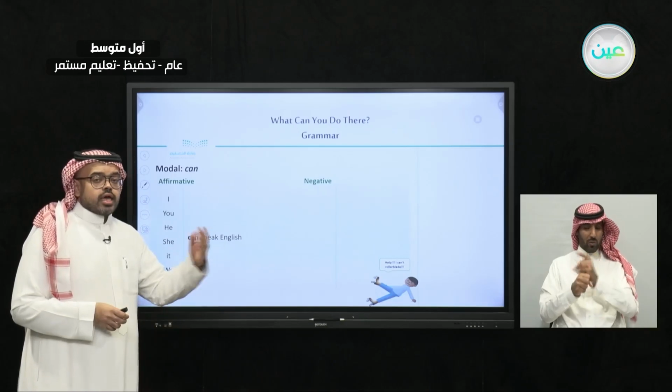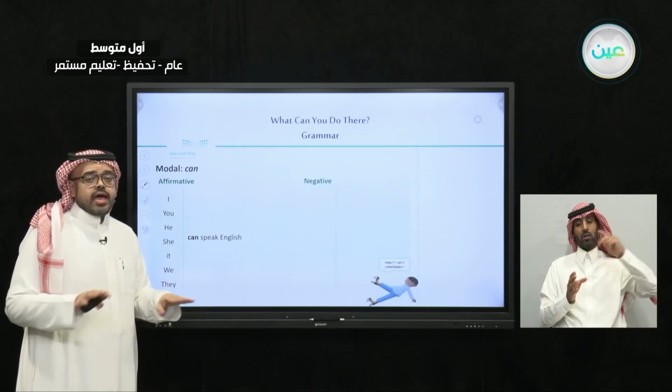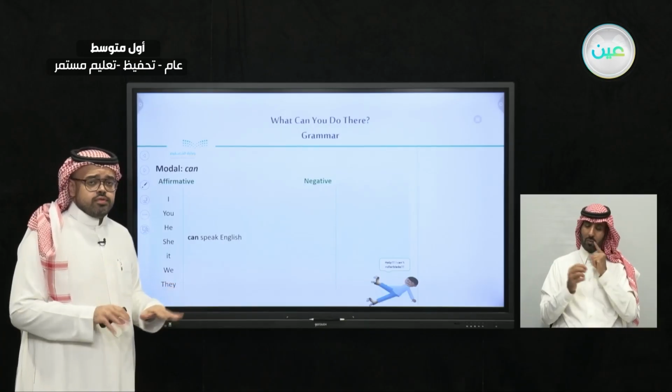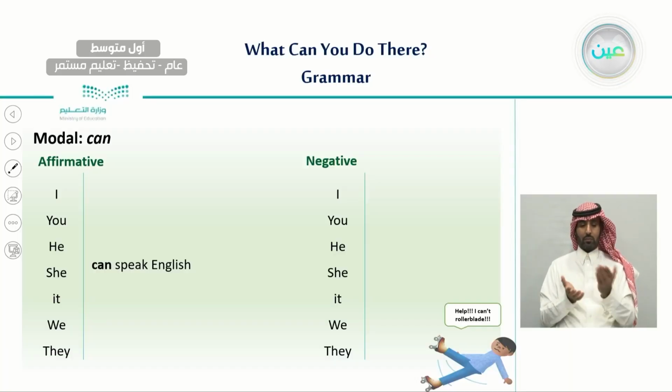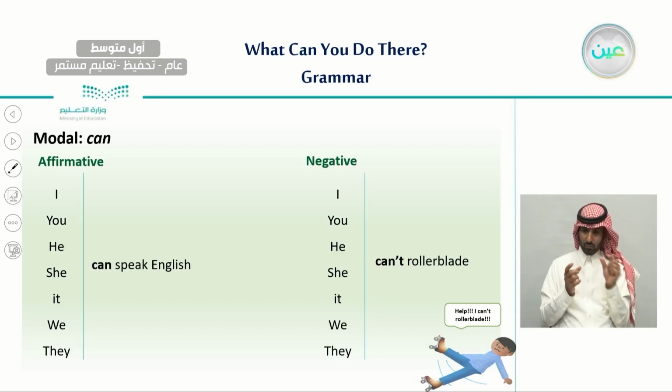I can say, I can, he can, you can, they can, so we don't have to change anything with the verb. Also, with negative sentences, the only thing we add is not to it. So cannot, this is the contraction, can't rollerblade.